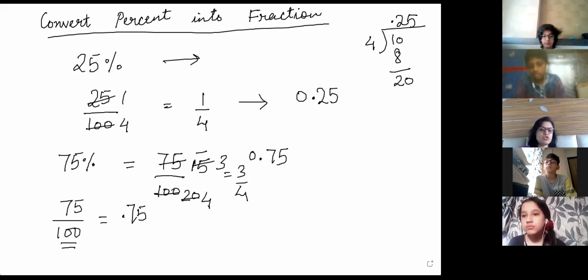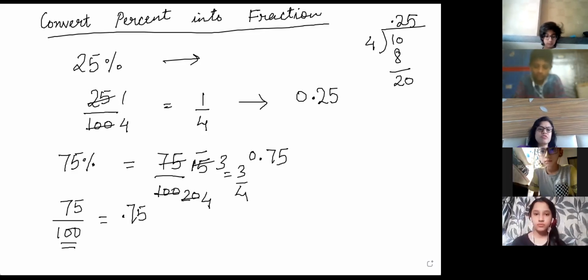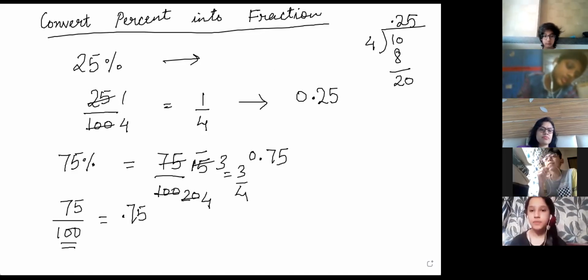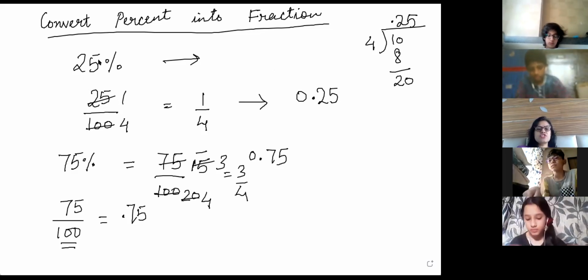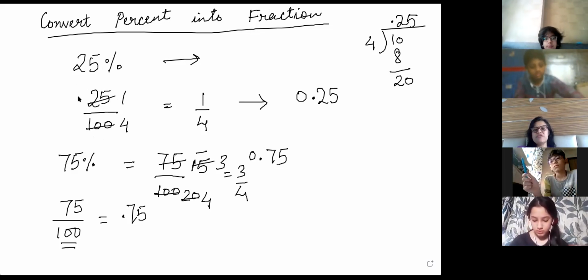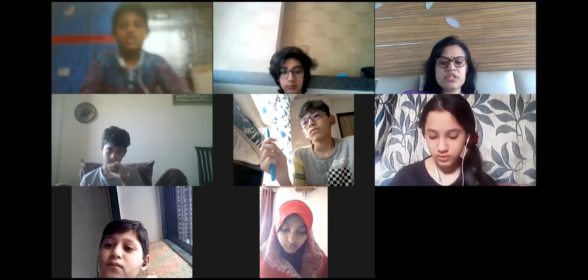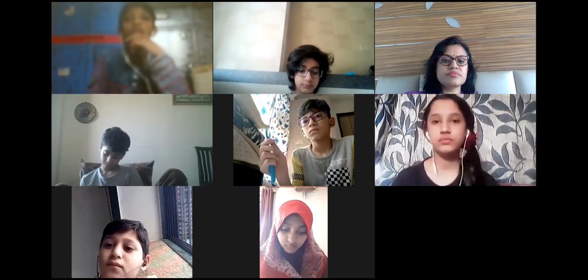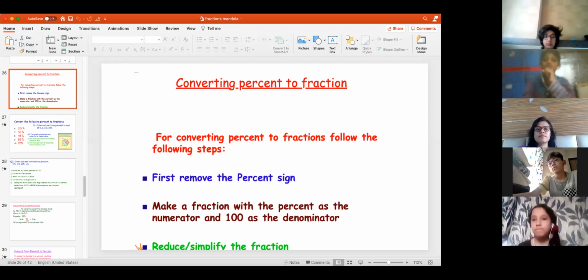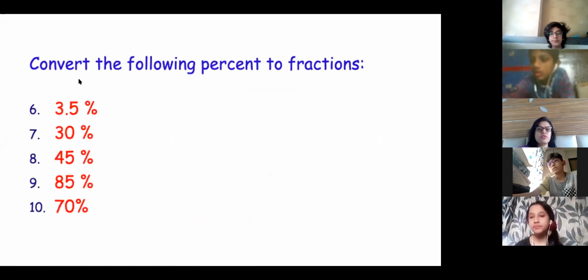Okay. So let us do some more questions. Percent into fraction. Everyone, first of all, tell me, is it clear how to convert percent into fraction? Ma'am, explain one more time. Just remove the percent sign and divide by 100. Write it in the lowest form and you'll get the fraction. Dividing by 100 means you shift the decimal 2 places left. You'll get the answer. Okay. So we have done this. Now let us start doing the questions.